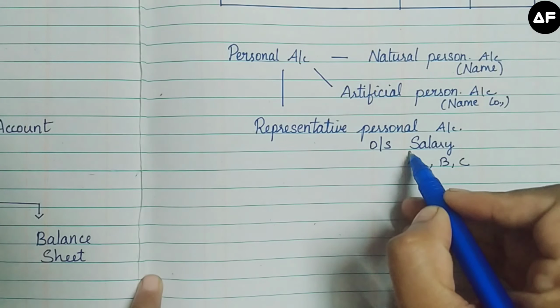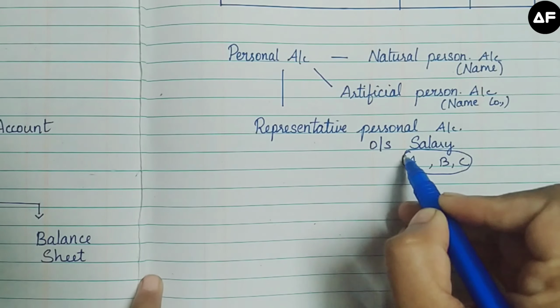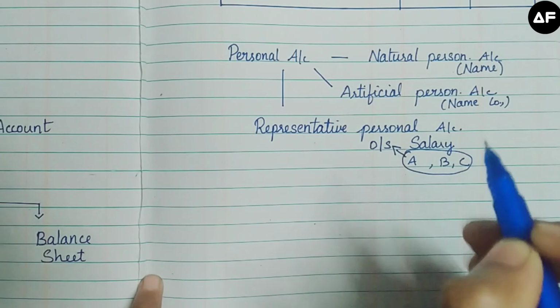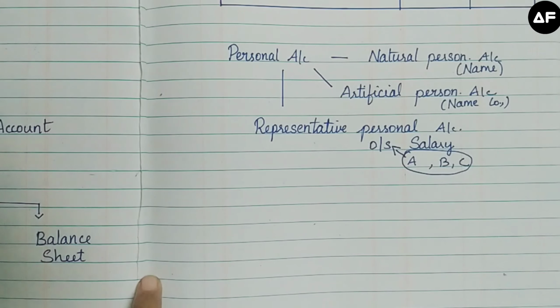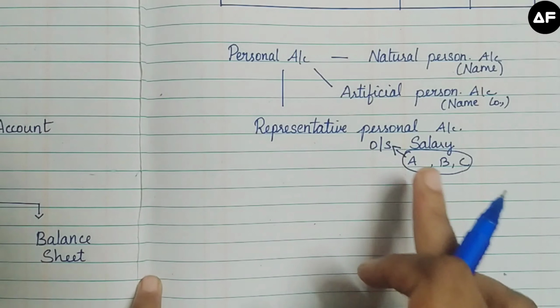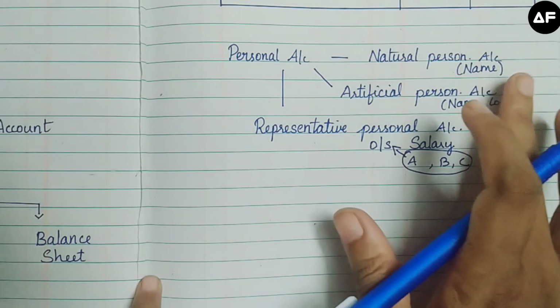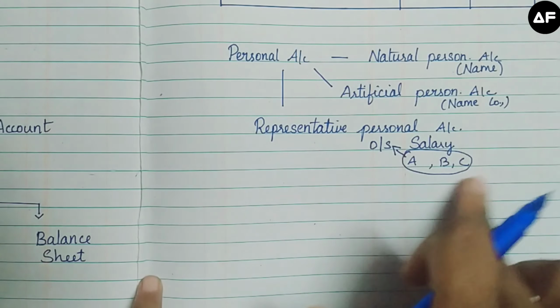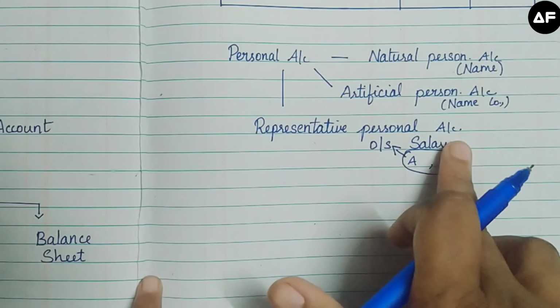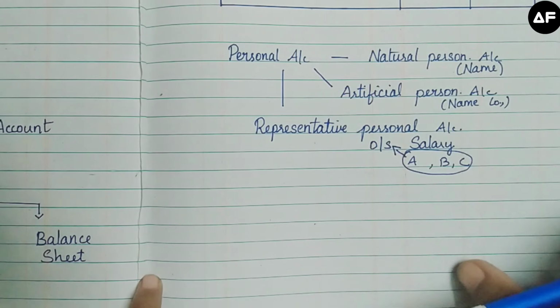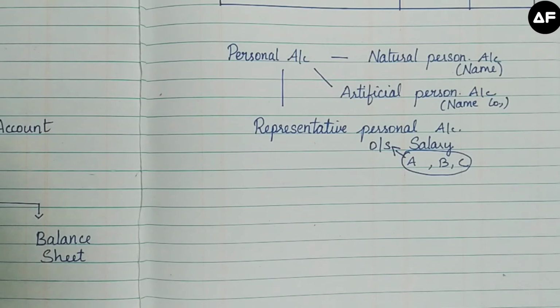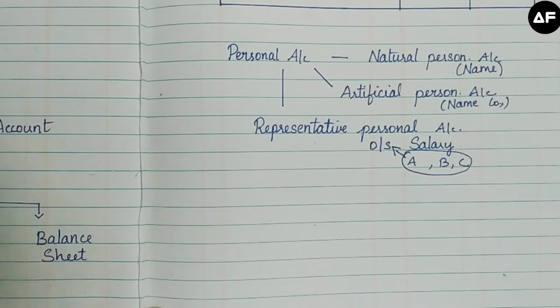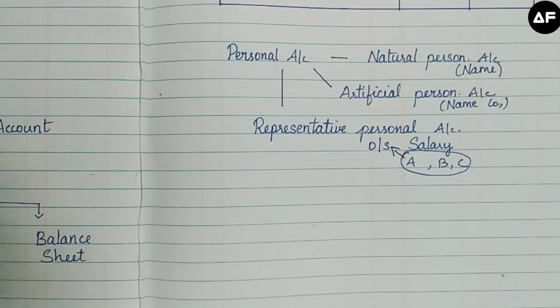But we are not paying them. We are keeping them as outstanding due. We have promised to pay them in the future. So A, B and C are natural persons who are not being paid the salary. So they all come under representative personal account. Right? So this is the personal account, the three types, that is natural, artificial and representative.